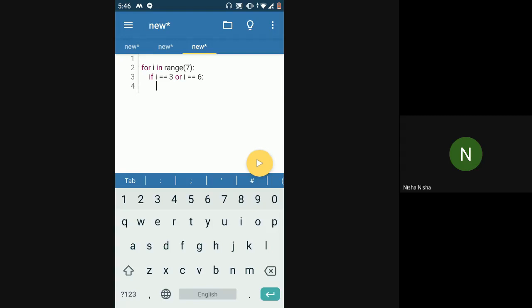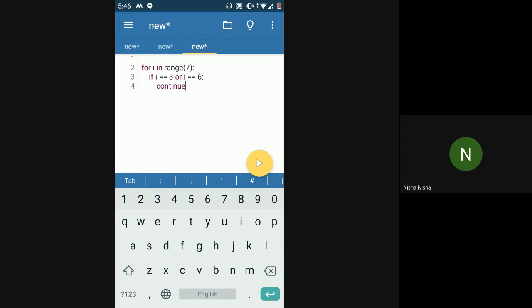Anyone? If I have a loop and if at a certain point with a certain condition I want to skip that iteration, like if I want to go to the starting point of the loop again and not execute anything that is present in the loop henceforth, what is the statement that I need to use in that case? Anyone? We need to use continue, right?